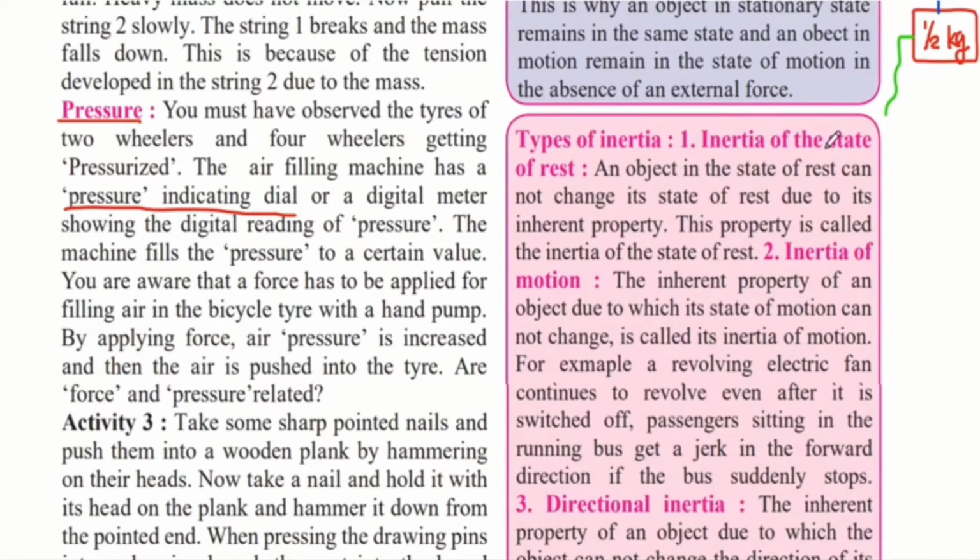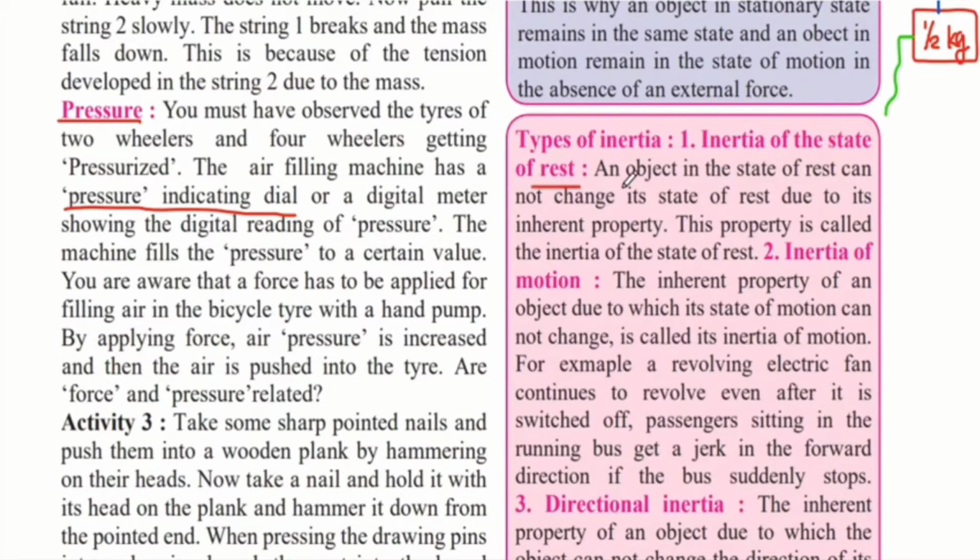The first one is inertia of state of rest. An object in the state of rest cannot change its state of rest due to its inherent property. This property is called the inertia of state of rest. This is the example of the paper kept on the table: once you keep an object on the table, it will not move until you put pressure or an external force is applied that causes it to move. Until then, it will stay in the same place.